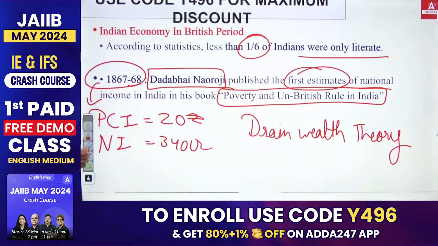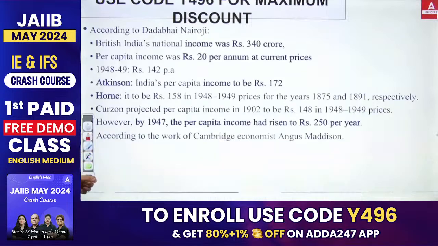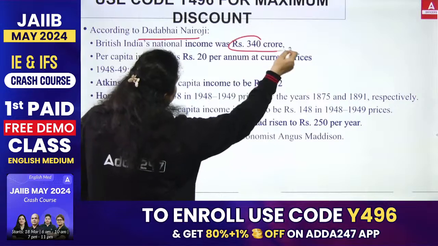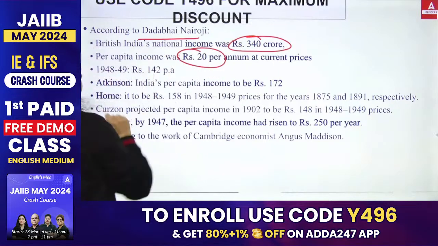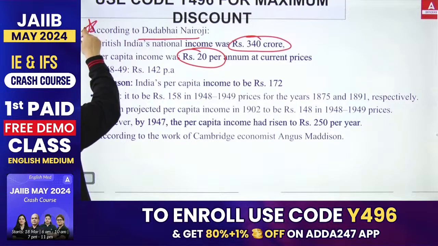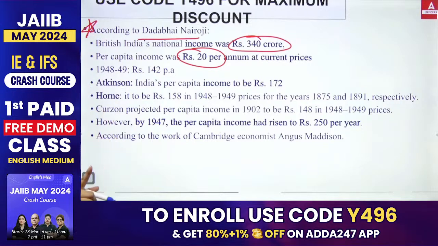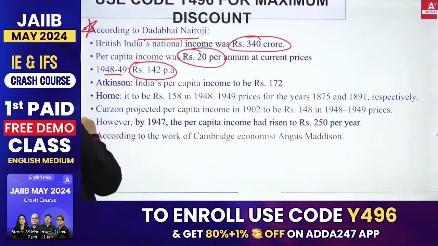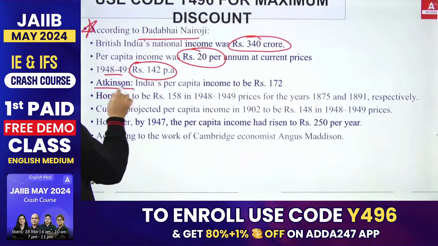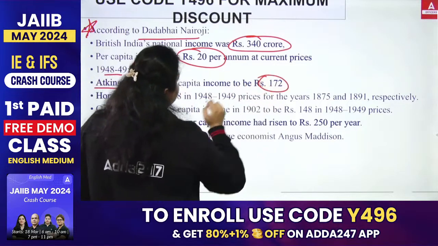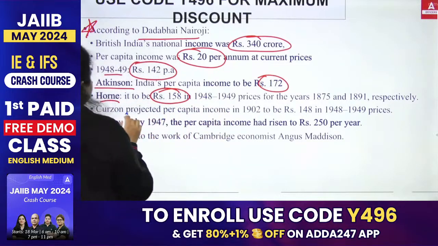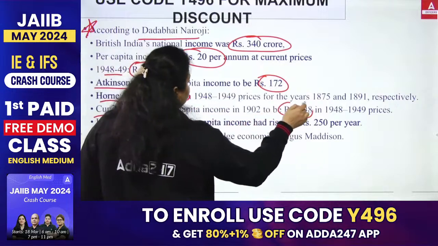Okay, and because of that, the per capita income or national income of India was always low. According to Dadabhai Naoroji, national income was 340 crores, per capita income was 20 rupees per person. That's important to remember, and also remember the name of the book, Poverty and Un-British Rule in India. Now, in 1948-49, the per capita income was 142 rupees. Atkinson gave per capita income as 172, Horn gave 158, and Curzon estimated 148.